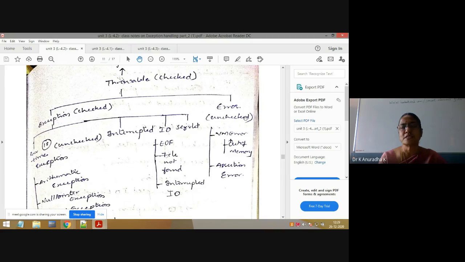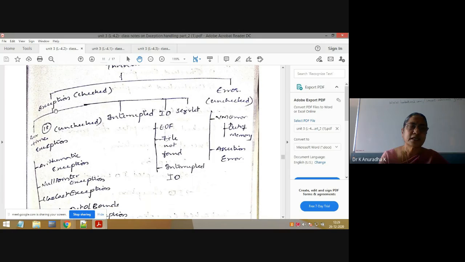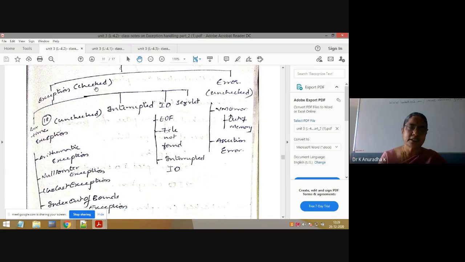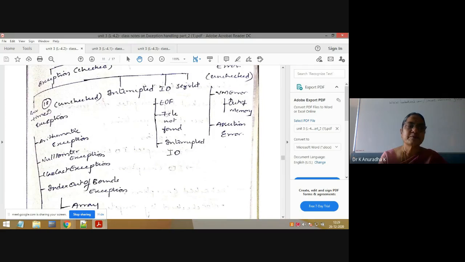I will explain the difference in the next class, but try to understand there are two types of exceptions: checked exceptions and unchecked exceptions. Throwable is a checked exception, and exception is a checked exception. Error is an unchecked exception. Under exception, we have runtime exception, which is a subclass of this class.